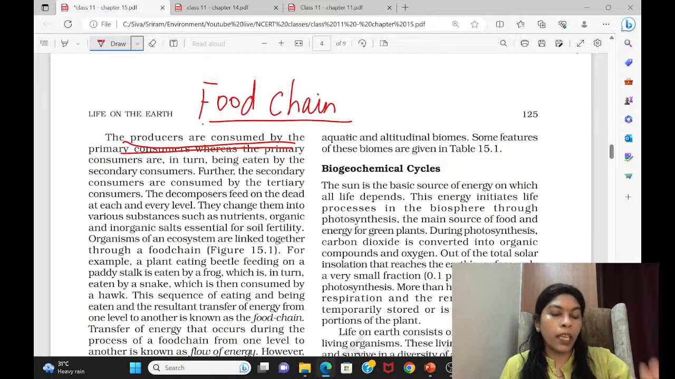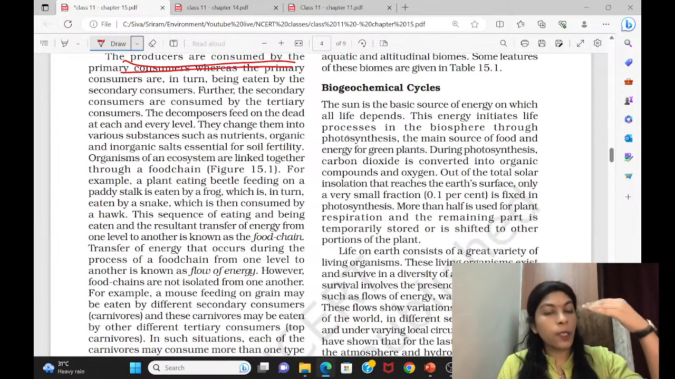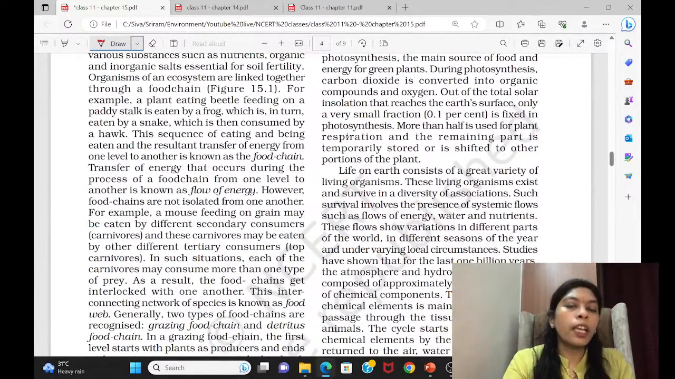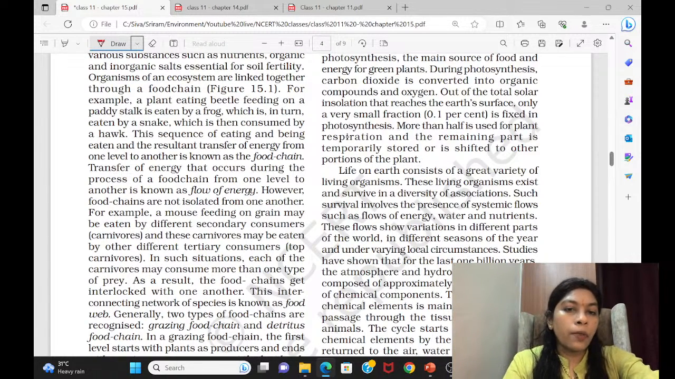The producer is taken by a consumer. Producers are autotrophs. They prepare their own food, taking sunlight and preparing food through photosynthesis. Then they are eaten by primary consumers, like herbivores and omnivores. Then primary consumers are eaten by secondary consumers, and secondary consumers are eaten by tertiary consumers, the top carnivores. When they die, all of them are taken by the decomposers, and decomposers are present at each level. No need to read it; I have said what it is.